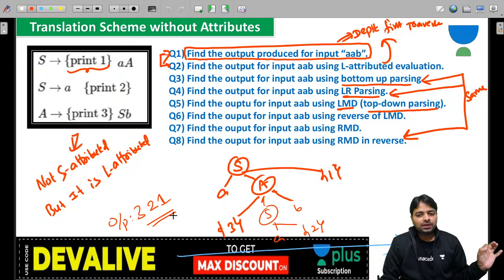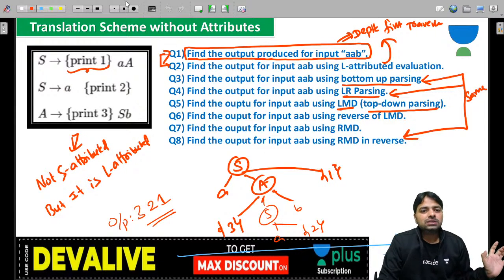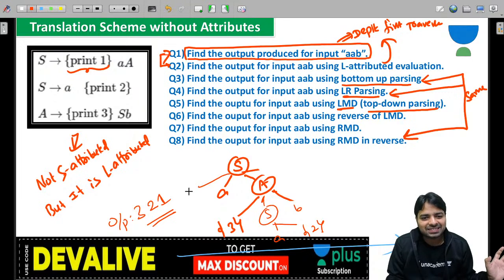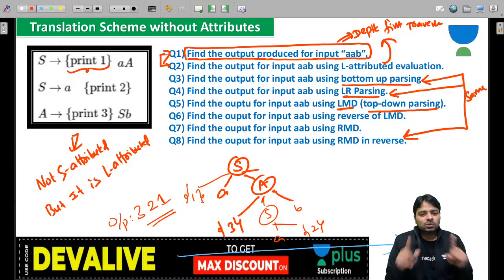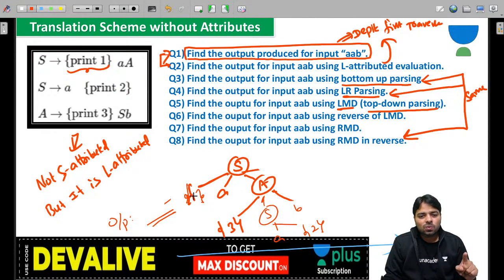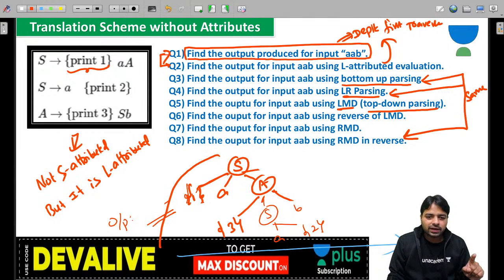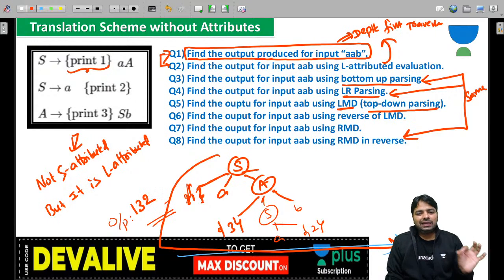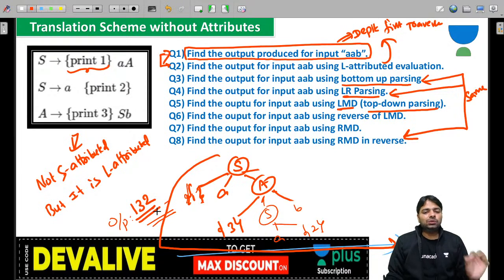Is that clear? I'm sorry, guys, I made a mistake here. The 1 is here this time, placed in the same position. So now the output slightly changes, because the output order changed again. 1 is here, go here and take left to right. So first output comes 1, then 3, then 2. So now the output is 1, 3, 2.